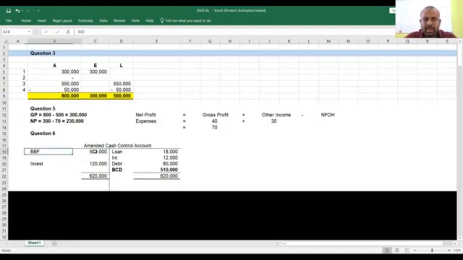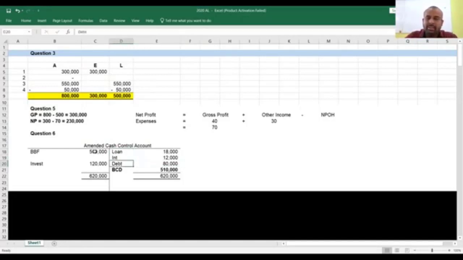Right, opening cash balance rupees 500,000, and there was the repayment of loan 30,000, but that includes a capital portion 18,000 and interest portion 12,000. Both of those two we have recorded separately. 18,000 goes to the loan account, 12,000 goes to the interest account. And the check that was received from a debtor and deposited in the bank got dishonored.